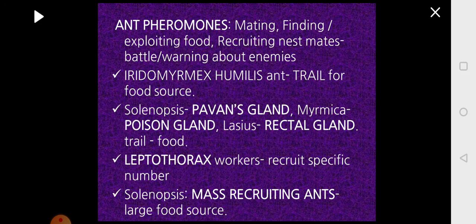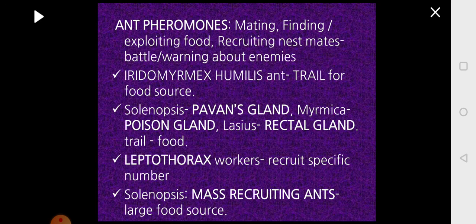So when they find the food source, they will also give the information as to how many members are required to bring the food back. This is done by the pheromones called recruiting pheromones, which will also give the information about the food source as well as the number of individuals required to get the food.